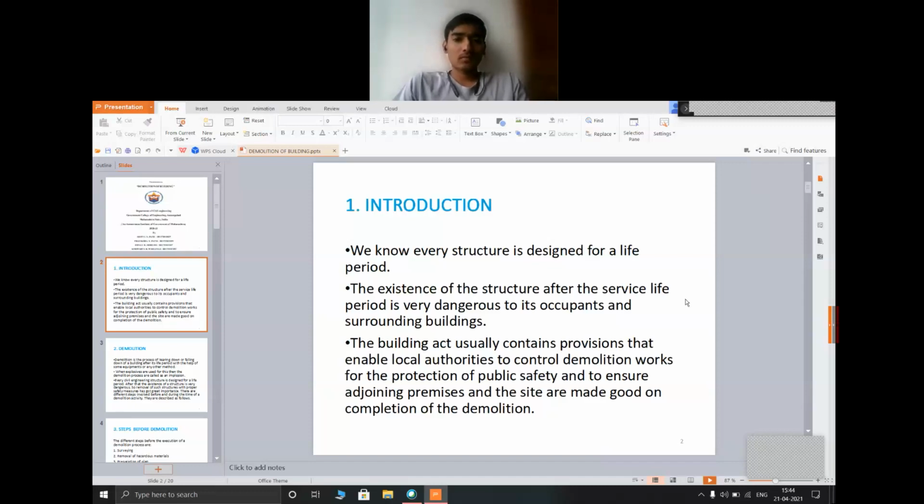First, introduction. We know every structure is designed for a life period. The existence of the structure after the service life period is very dangerous to its occupants and surrounding buildings. The Building Act usually contains provisions that enable local authorities to control demolition works for the protection of the public safety and to ensure adjoining premises and the site are made good on completion of the demolition. Next.